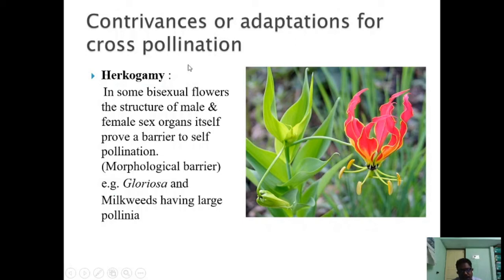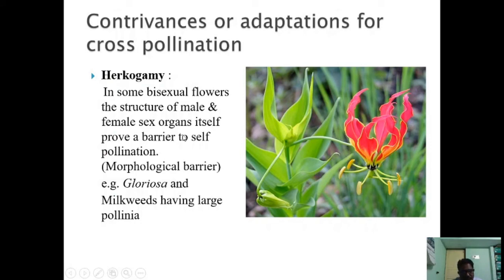Now, contrivances for cross pollination. Another important phenomenon is hercogamy. This flower, everybody knows, is Gloriosa superba. In these flowers, they are bisexual, they have both androecium and gynoecium in the same flower. Already I have told you what a bisexual flower is. But still there is no self pollination. Now, what is the mechanism here?